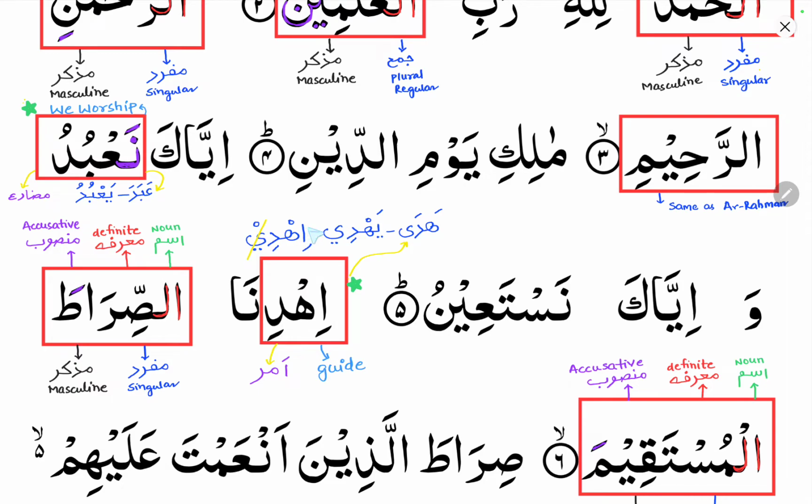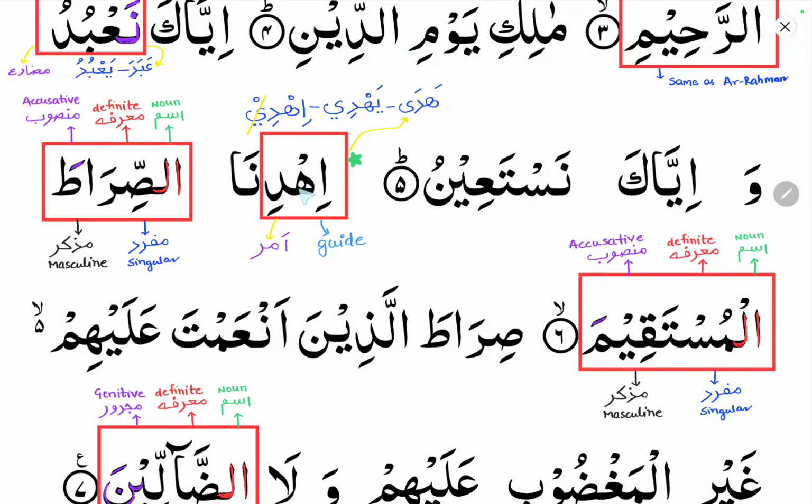Here you can see one alif is added, that is the arzi alif or a temporary alif, and it receives a kasra. Receiving a kasra or a dhamma depends on the ayn kalima. If the ayn kalima has a kasra or a fatha, it receives a kasra. If the ayn kalima has a dhamma, it receives a dhamma. Here the ayn kalima is the dal, so it receives a kasra. So the arzi alif will receive a kasra. That means guide, a request. Ihdina means guide us to the straight path. So here ihdi is fe'lul amr.